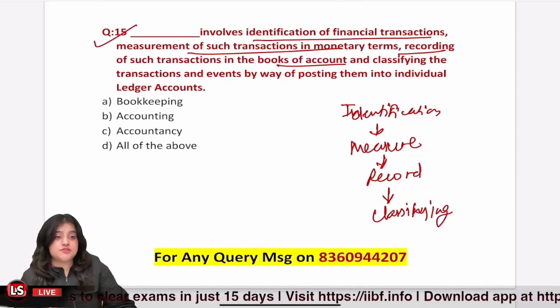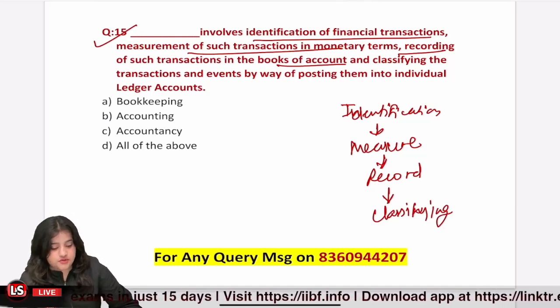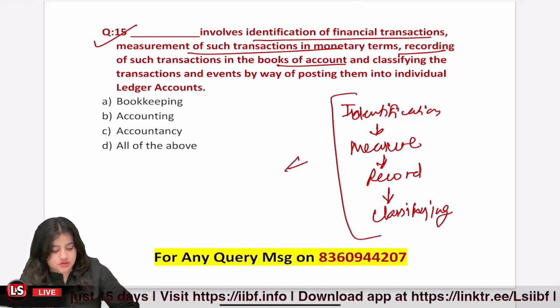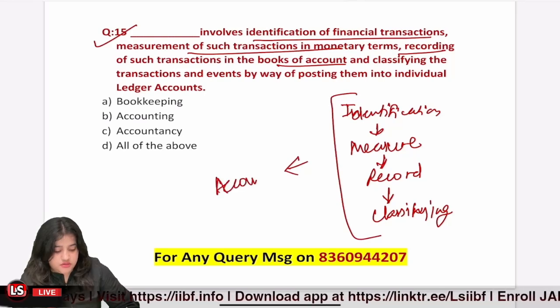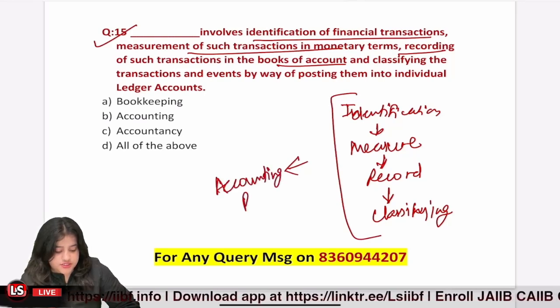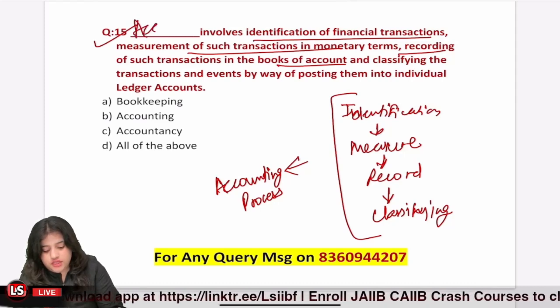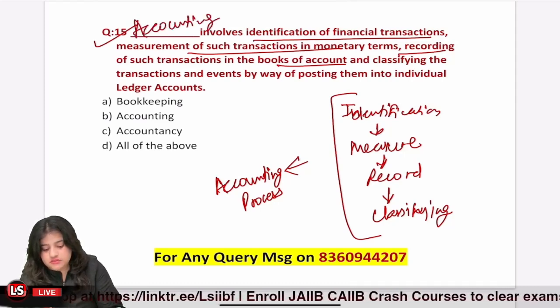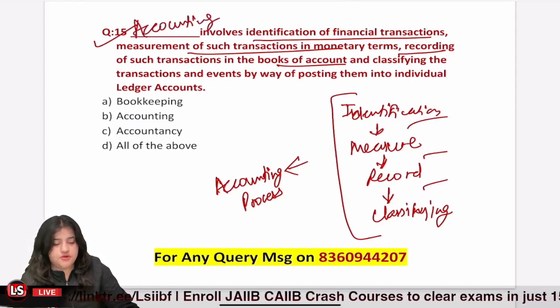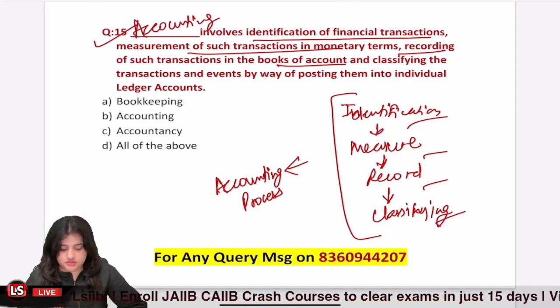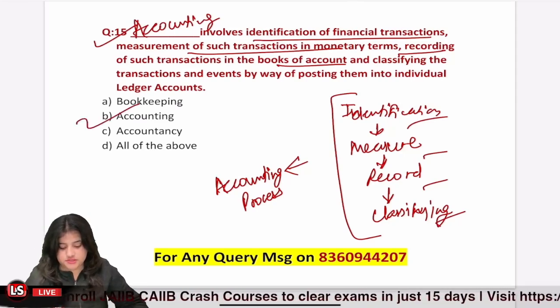So all these steps are related to what? These are related to our accounting process. So what involves this? Accounting involves identification, measurement, recording, and classifying of financial transactions. Okay. So this is the correct answer.